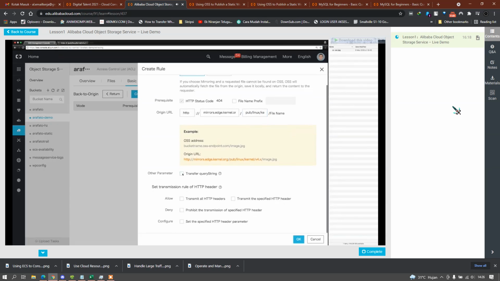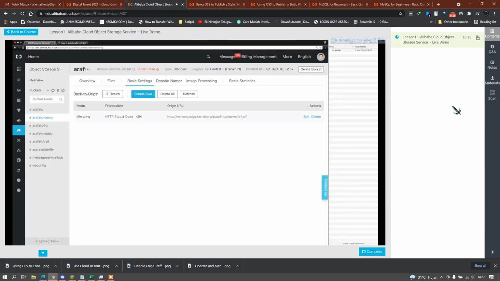Okay, then I can also say that the query strings should be transferred as well. It's just simple get operations to a file, so I don't need to transfer the query strings. I can also set specific transmission rules for the HTTP headers, like I want to allow all of them, or I only want to transmit certain HTTP headers of the original request. I can explicitly deny some, or also rewrite some of them. Okay. In this case, I just transmit all HTTP headers. Let's click on OK. And now there's a mirroring rule here, as you can see.